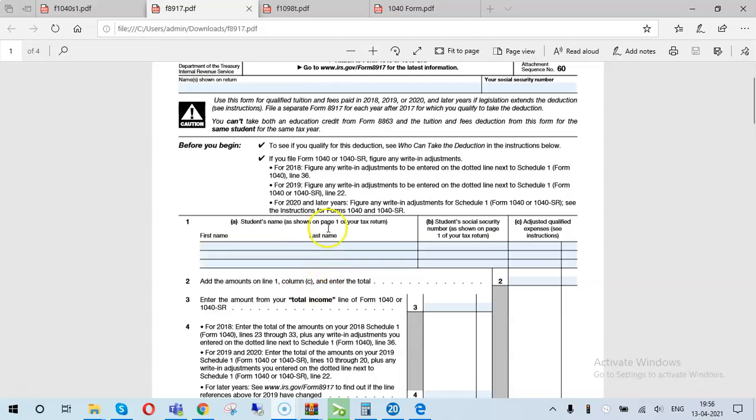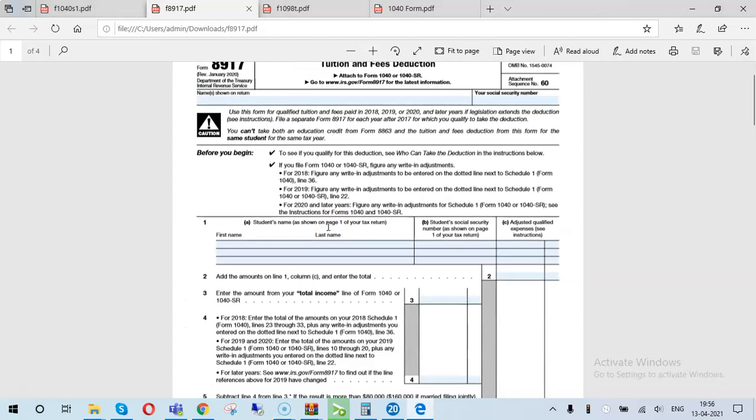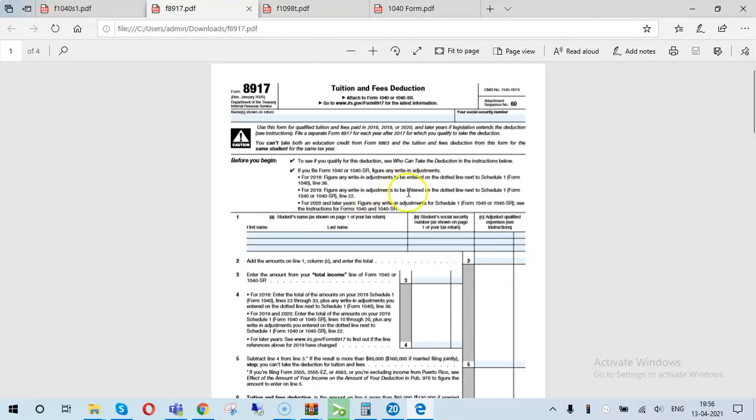Who is eligible to claim this deduction on 8917? Let's discuss it first. You may be able to take the deduction if you, your spouse, or a dependent you claim on your tax return was a student enrolled at or attending an eligible education institution. The deduction is based on the amount of qualified education expenses you paid for the student in the current year for an academic period beginning in the current year or in the first 3 months of the following year.